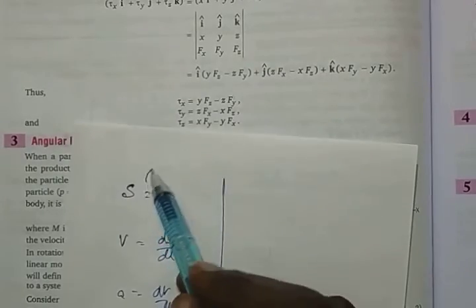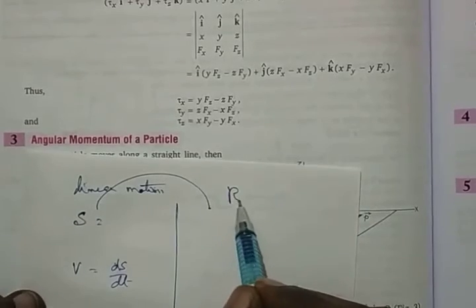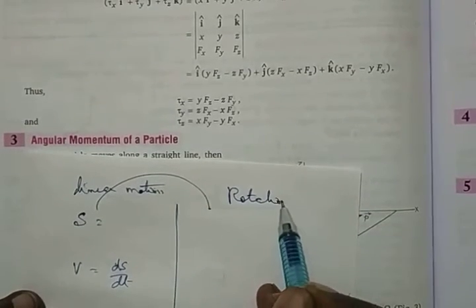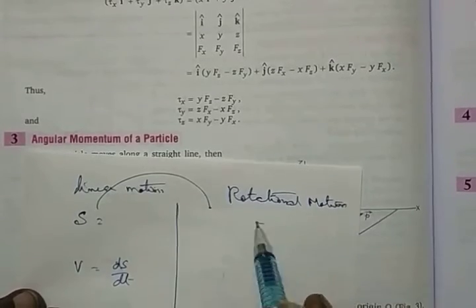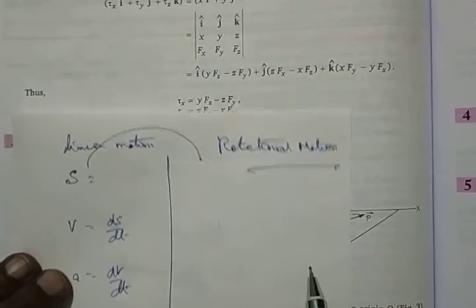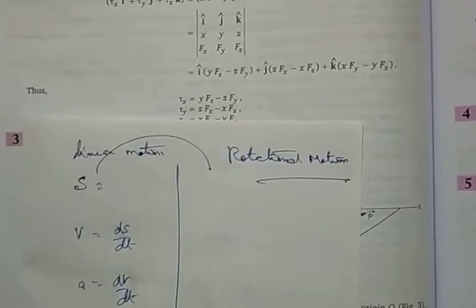We are going to change this one from linear motion to rotational motion. So you write there as rigid body rotation. The topic should be rigid body rotation.